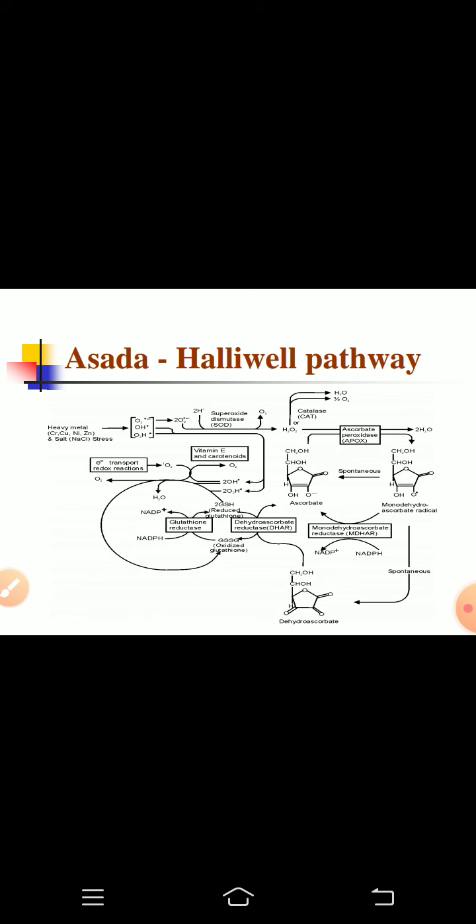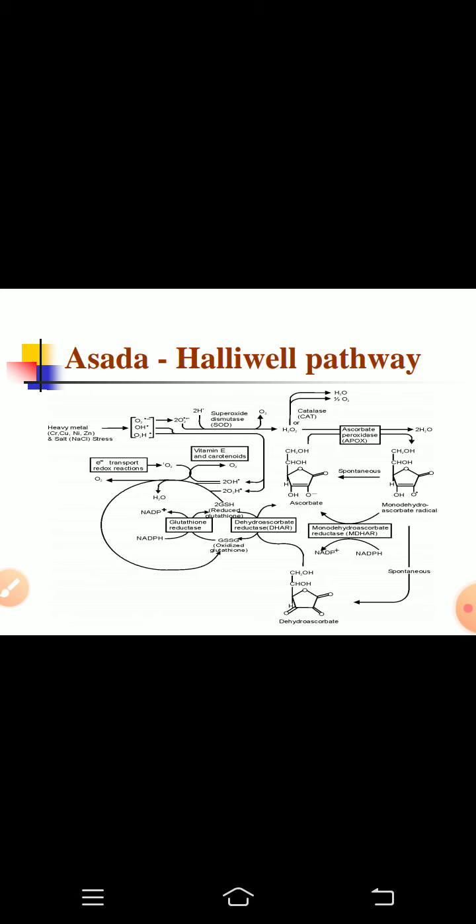Now this dehydroascorbate again needs to be changed into the ascorbic acid, and that is possible with the help of the enzyme dehydroascorbate reductase, that is DHAR. Now this dehydroascorbate reductase utilizes the reduced glutathione as a reducing agent, and this reduced glutathione during this reaction is changed into the oxidized form of the glutathione.